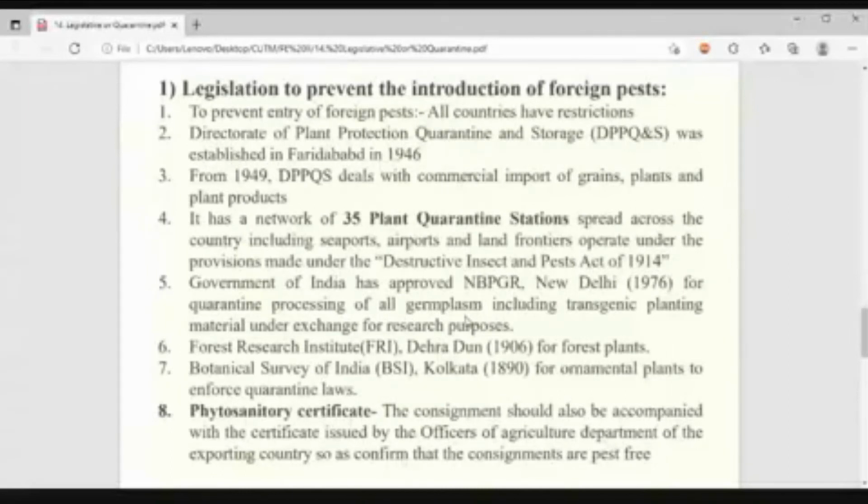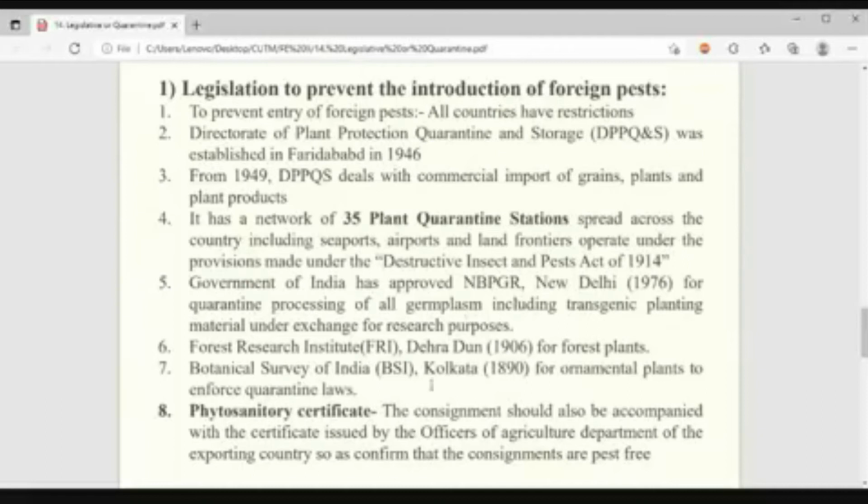Okay, which component are they concerned with? DPPQS means all the grains, yield, products, everything. NBPGR means they will focus on plant genetic resources, that means genetic things like germplasm, some tissues, transgenic planting material, those varieties. They will be more concerned about genetic things. Understood? Their headquarters is at New Delhi, established in 1976. Clear?